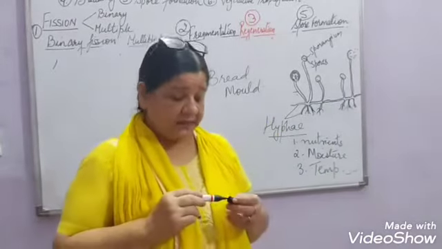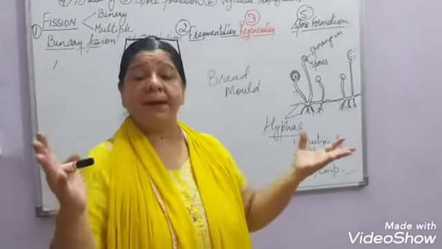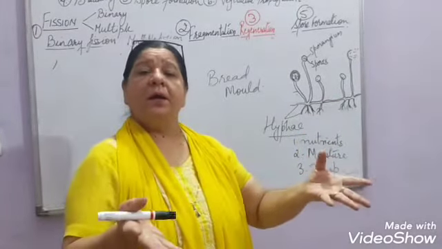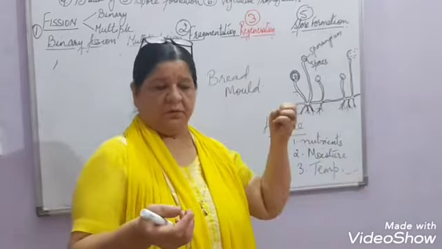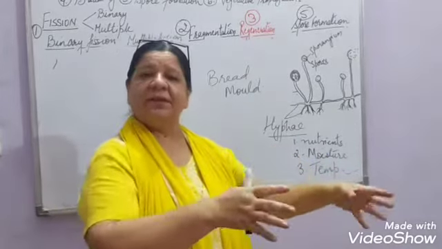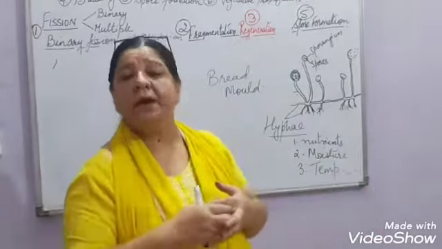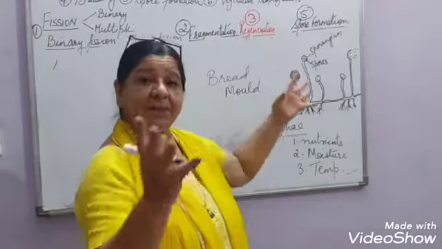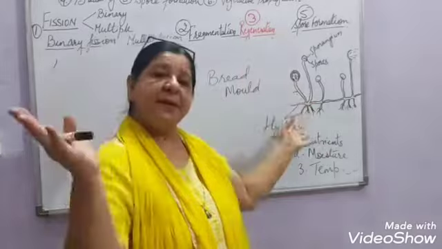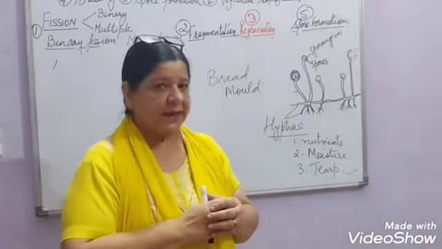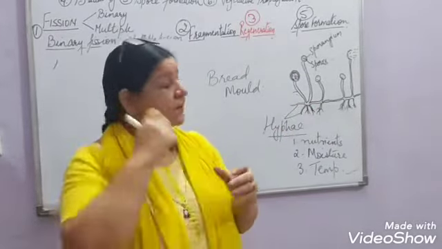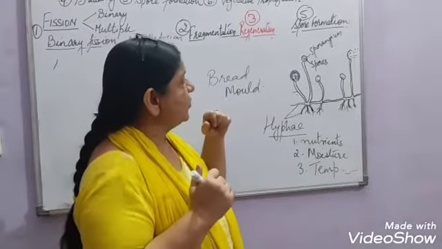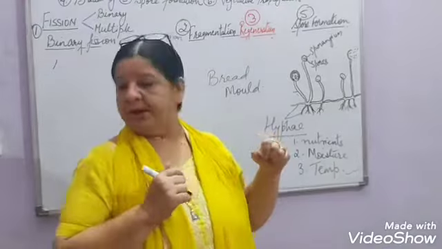Then these spores, which are in multiple number, go and find some other suitable substratum, and on that they get fixed and start growing again. So from one sporangium, many spores are released, and many new plants can be grown, right? So this is how reproduction takes place through spore formation.